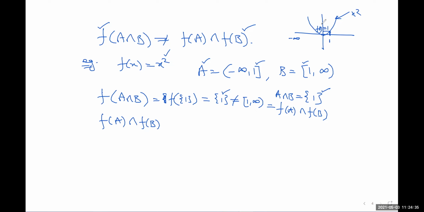And from f of B, you will get the images from 1 to infinity. So if you take their intersection, you will get 1 to infinity, which is written here.